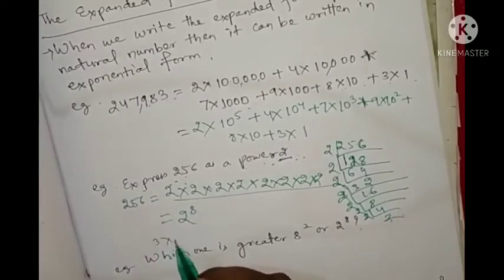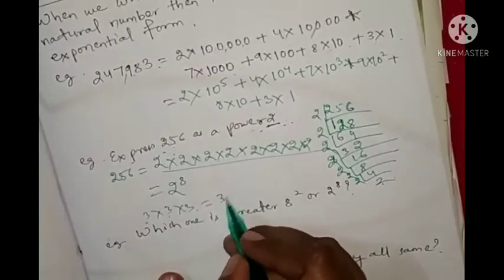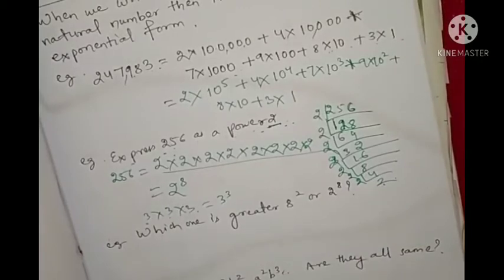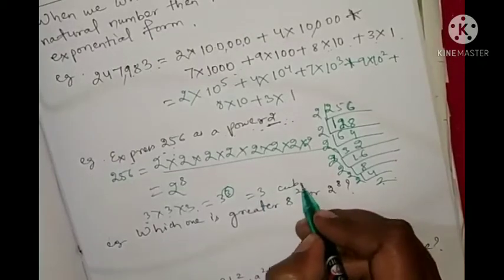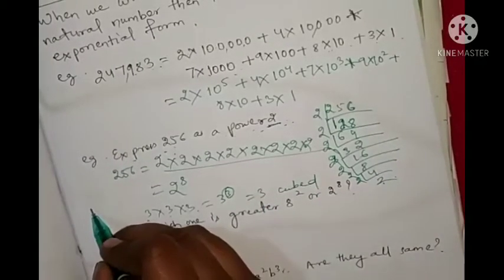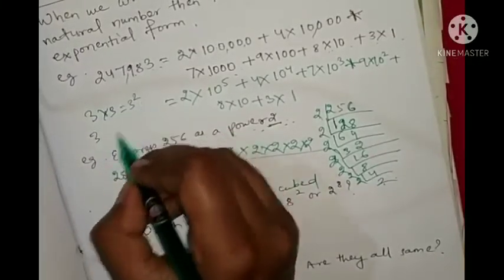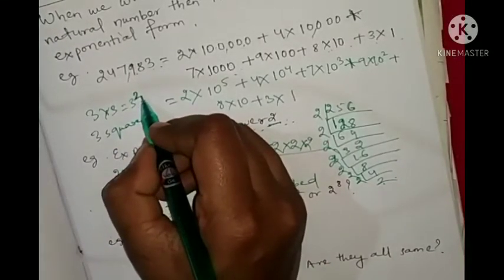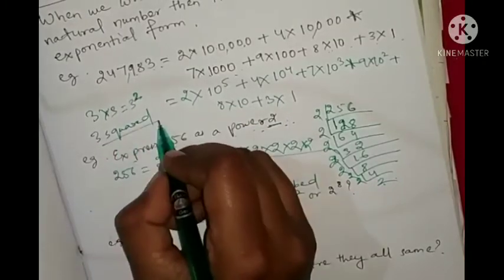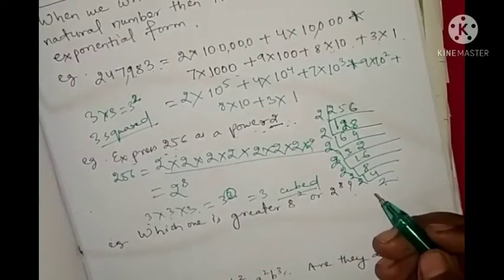If you write 3 into 3 into 3, how many times is 3 multiplied? 3 times. So you can write this as 3 to the power 3, and you can read it as 3 cubed. If I write 3 into 3, that is 3 squared. If the exponent is 2, you say 3 squared. If the exponent is 3, you say 3 cubed. After that you take 3 to the power 4, 3 to the power 5, 3 to the power 6.